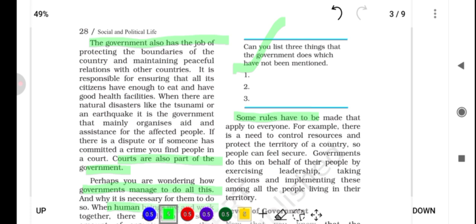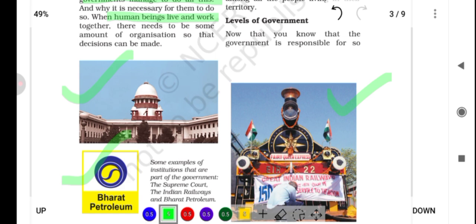So let's resume. Some rules have to be made that apply to everyone. For example, there is a need to control resources and protect the territory of the country, so people can feel secure. Governments do this on behalf of their people by exercising leadership, taking decisions and implementing these among the people living in their territory. Levels of government.